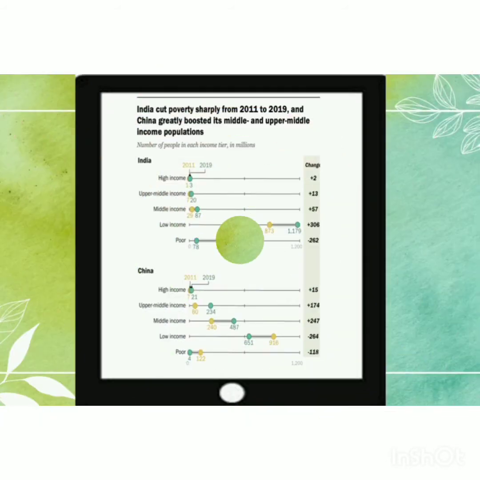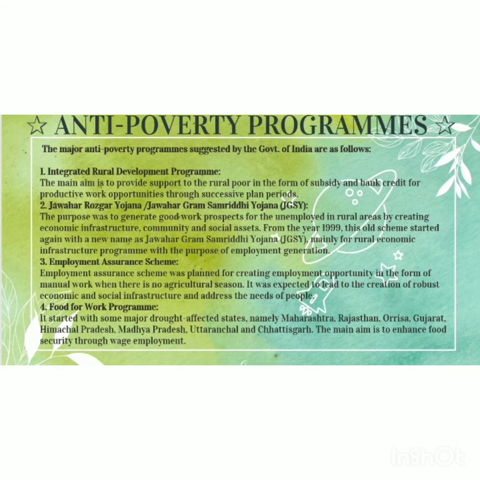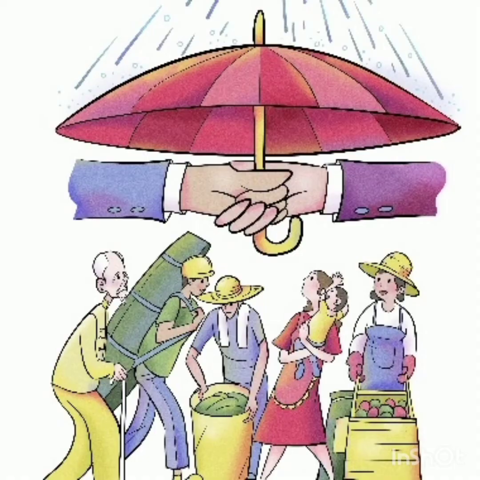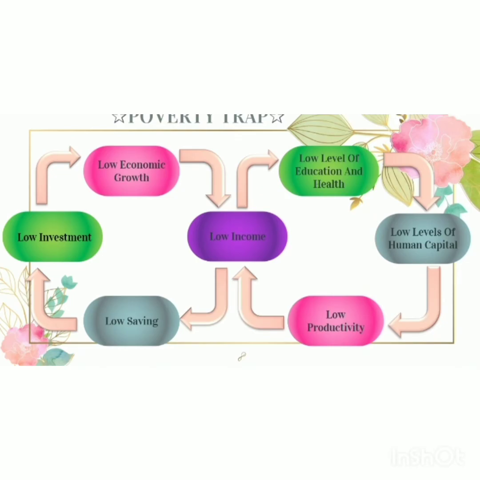Let us now look at the major anti-poverty programs suggested by the government. The major anti-poverty programs suggested by the government are Integrated Rural Development Program, Samriddhi Yojana, Employment Assurance Scheme, National Family Benefit Scheme, etc. Poverty trap. Poverty trap is a mechanism that makes it very difficult for people to escape poverty.